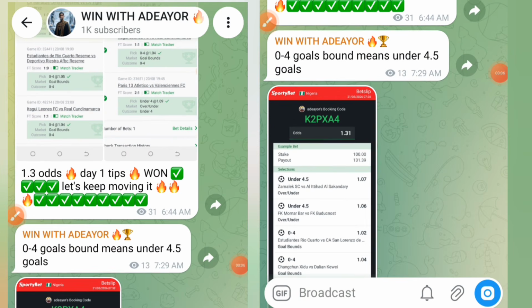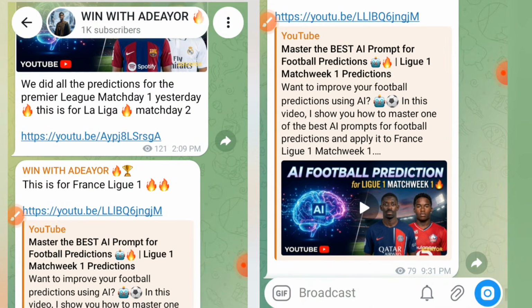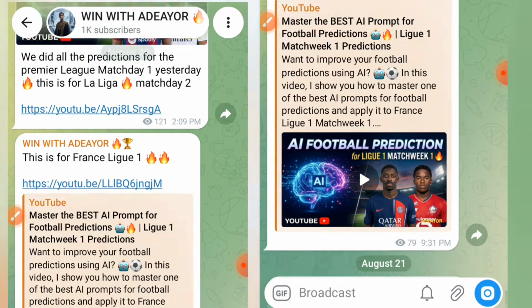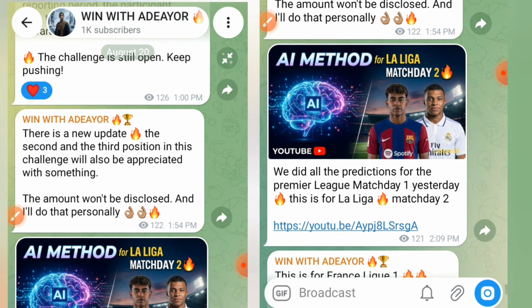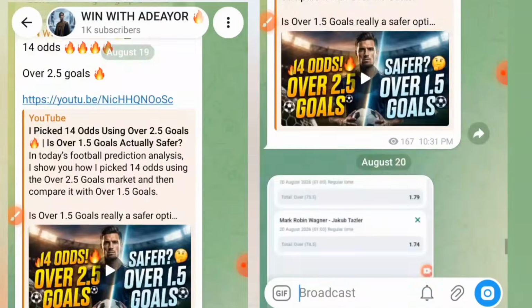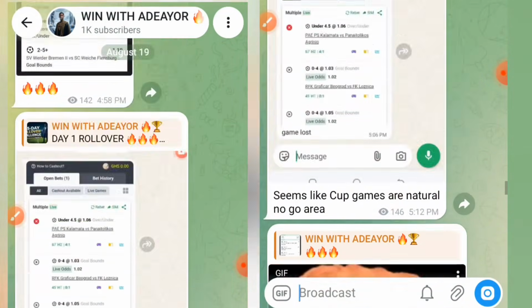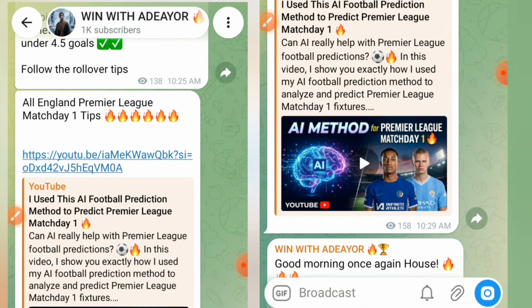In the previous edition, we discussed match week 2 of La Liga, and we were able to look into all 9 games. Today we are going to look into Serie A, all 10 fixtures. We predicted all the Premier League fixtures also in the last 2 editions on this same channel. So this time around, let us look into Serie A and see what we have there.